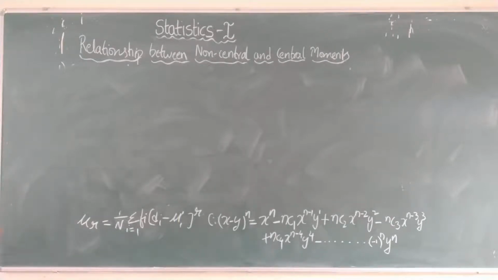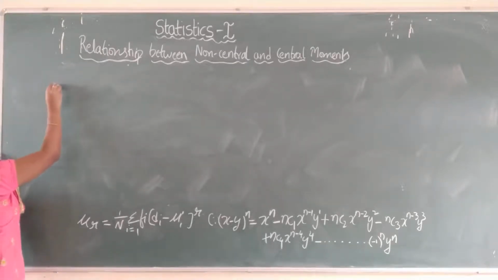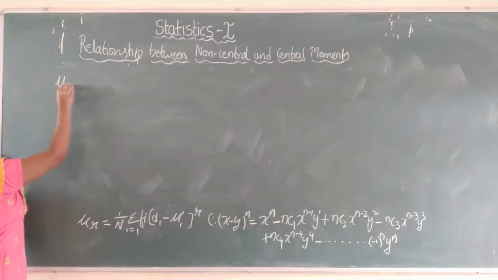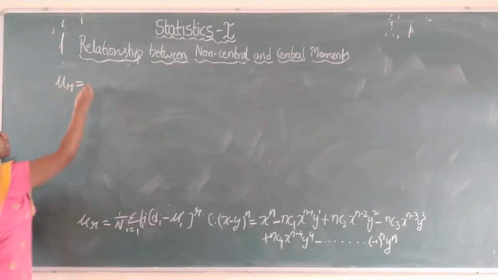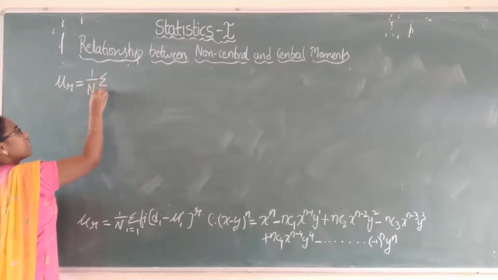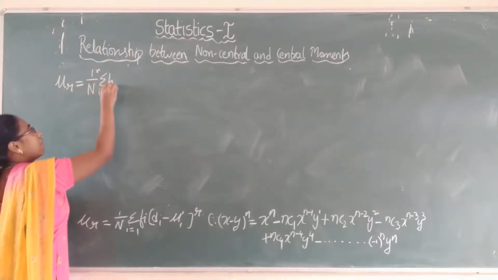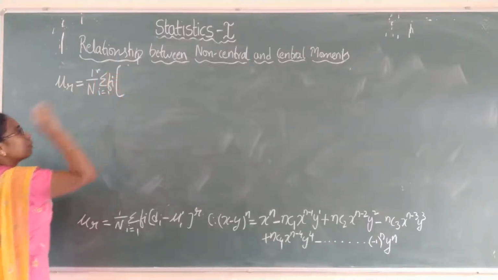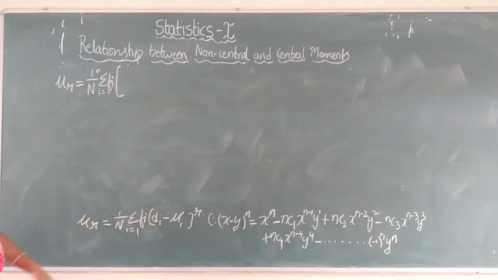Now 1 by n summation fi is as it is constant. So first write down mu r equals this term as it is constant, that is 1 by n summation i equals 1 to n fi. Now open the bracket and start the expansion.